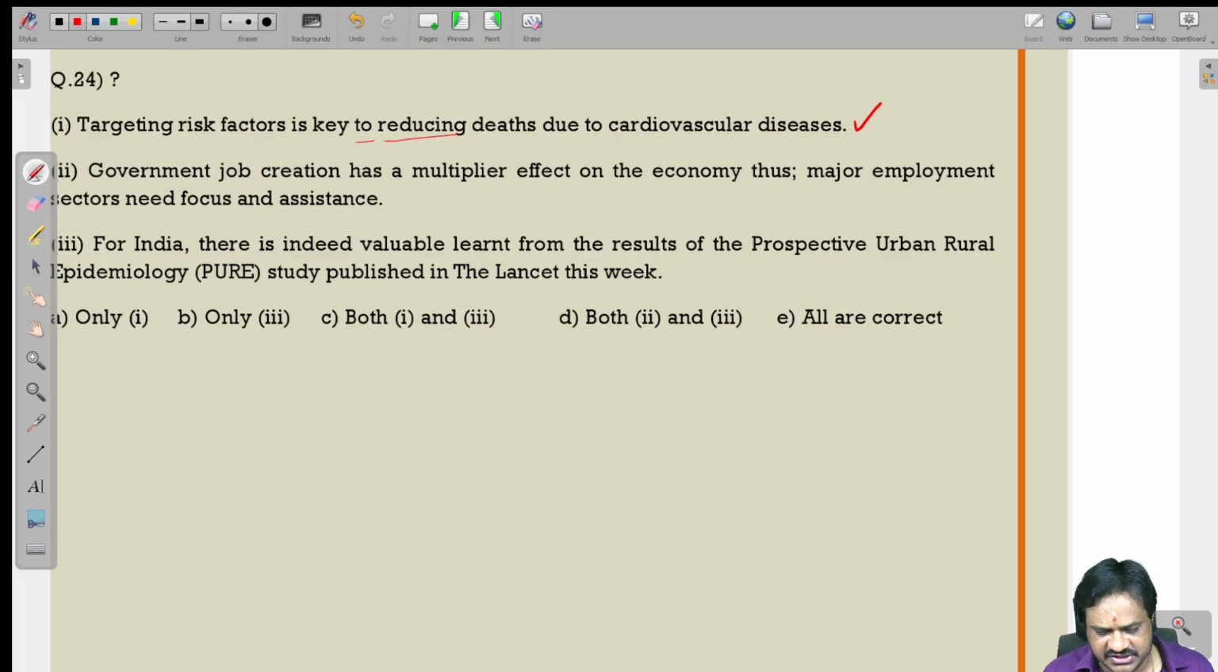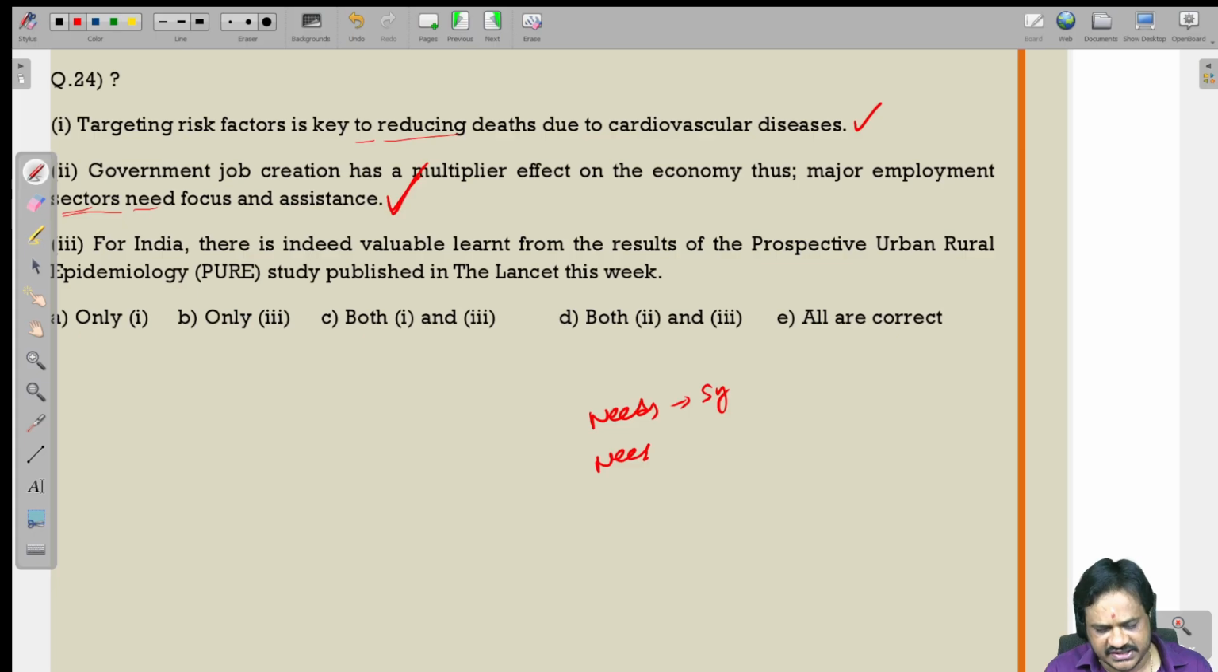Government job creation has a multiplier effect on the economy, thus major employment sectors need focus and assistance. Sectors is plural, so we need a plural verb. Needs is singular, need is plural. Here we are talking about sectors, which is plural, so need is correct. So this is also correct.